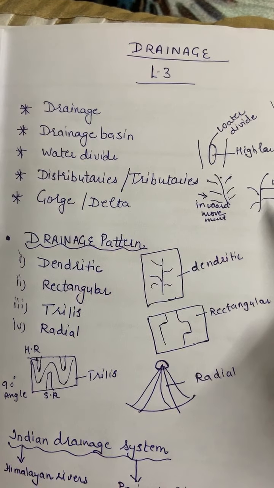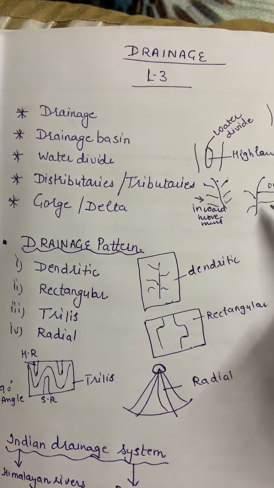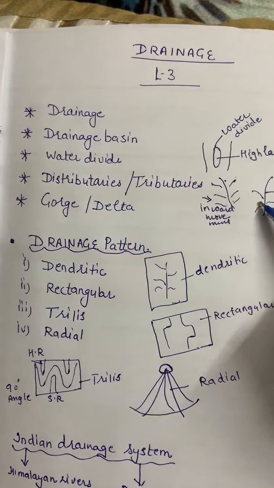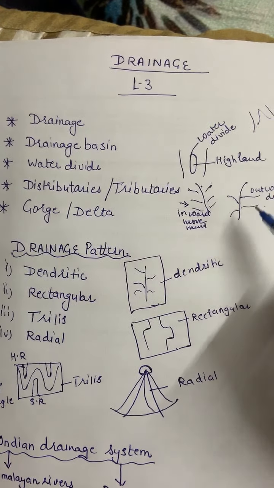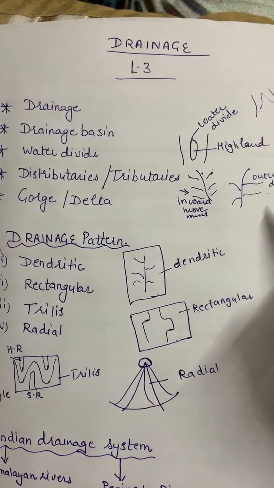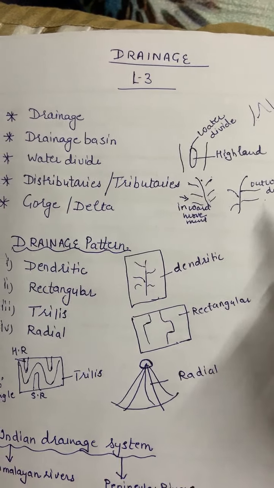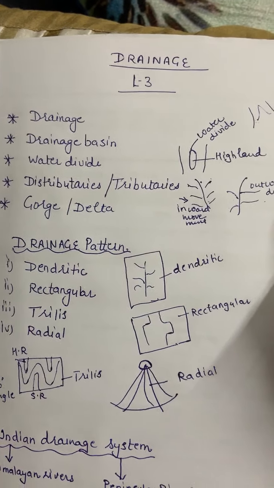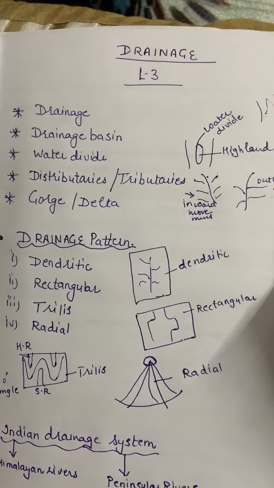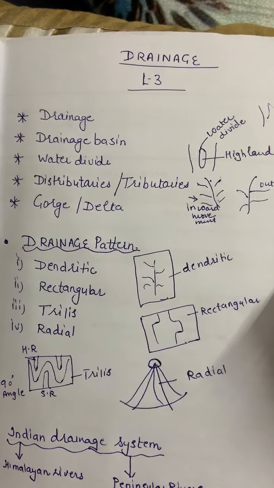On the other hand, distributary means when many small rivers move out from the main river, that means it's divided into different channels, that is known as distributaries. In simple words, when you divide or distribute something among yourself, it reduces the volume of the water.